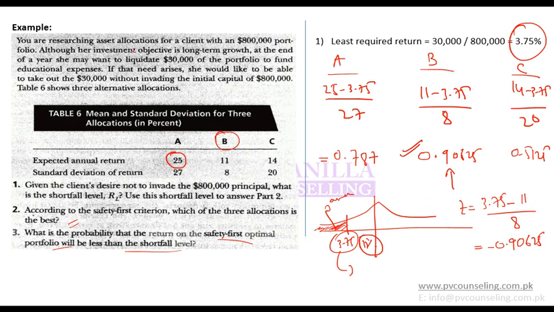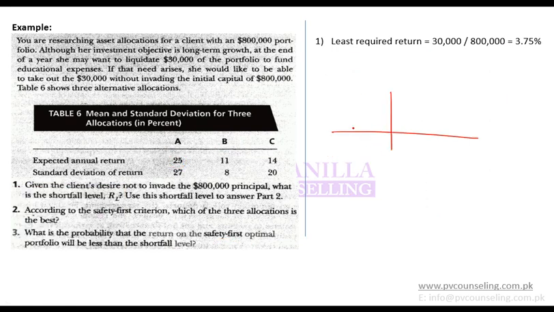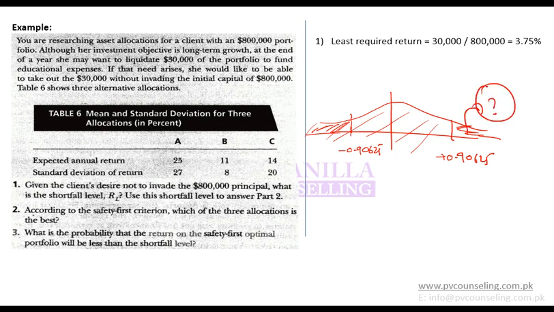So minus means on the left hand side. So for example, how do I do this with minus 0.90625? I know that the area on the left hand side of minus 0.90625 should be the area on the right hand side of positive 0.90625. Why? Because both are mirror images. So from the table I can find out this whole area which is on the left hand side of 0.90625, and then when I subtract it from 1, I will get this area. This area will be the same as this area.